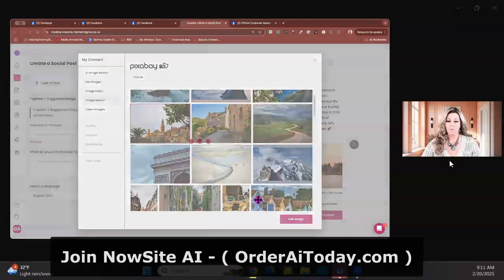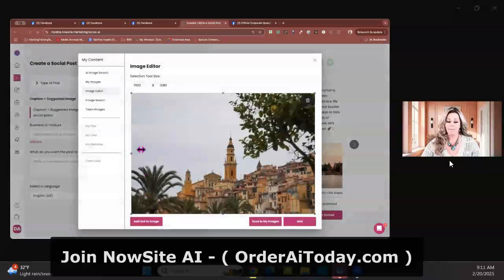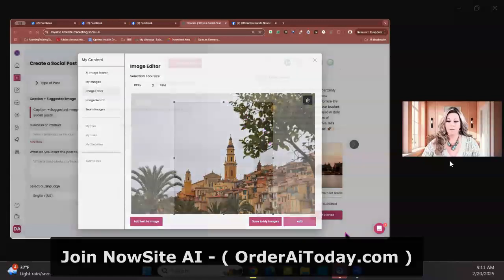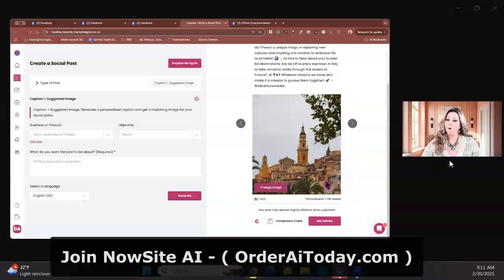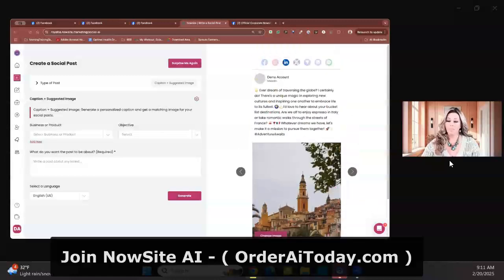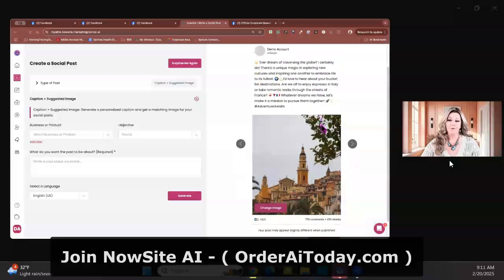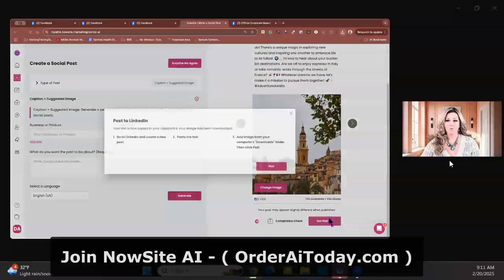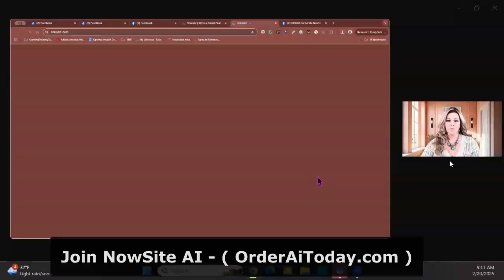And then we can also put words on the photo. We can edit it and make it smaller, larger, however, whatever suits our needs for the platform that we want to work on. And of course, I can hit add. And then when I hit get started here, it is going to go directly over to that platform. Now, please keep in mind that you do not have to start with embedding any of your social medias into the NowSite platform. You only have to be logged into those.